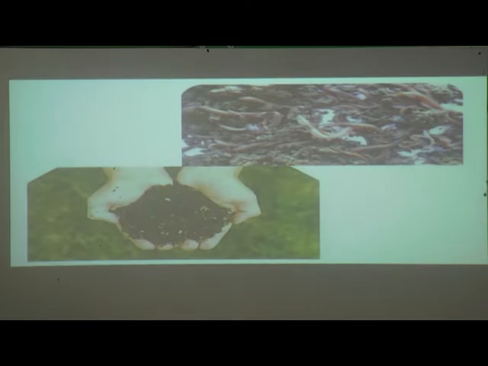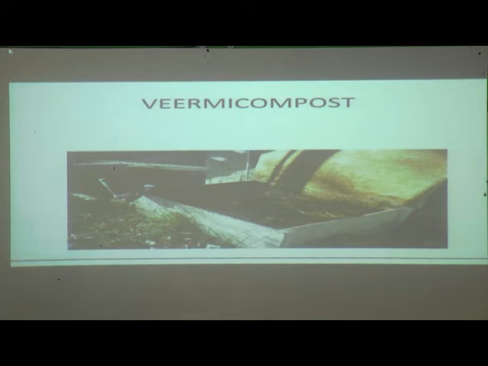Okay, here you can see the picture of an earthworm, and these earthworms turn the decomposing waste into manure. In his hand you can see the manure which is converted by these earthworms. This manure is made from the decomposing waste. Earthworms converted decomposing waste into manure, and you can see this picture here. Now next, vermicomposting.